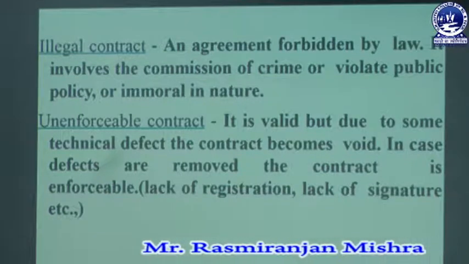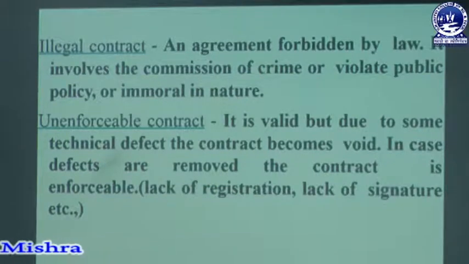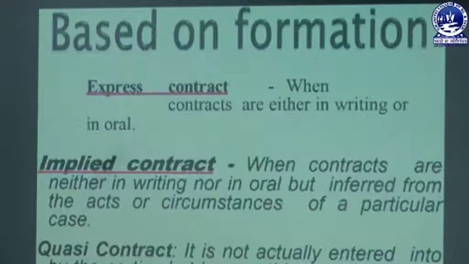So lack of registration, lack of a signature, if the contract has been made, this is some technical defect. When that technical defect arises, the contract is unenforceable, and when that technical defect is removed, then the contract becomes enforceable, or is taken into consideration. The second part, based on formation, is called express contract.